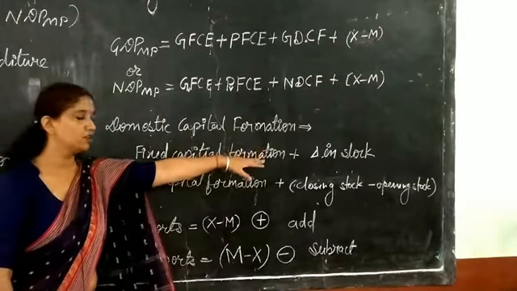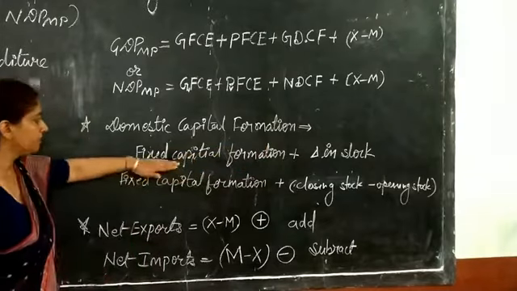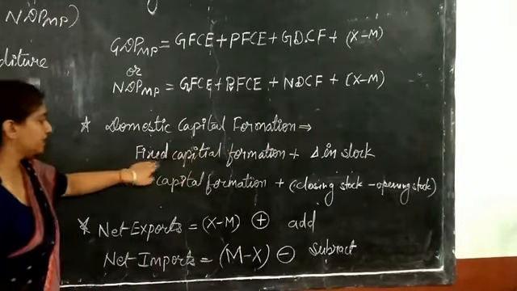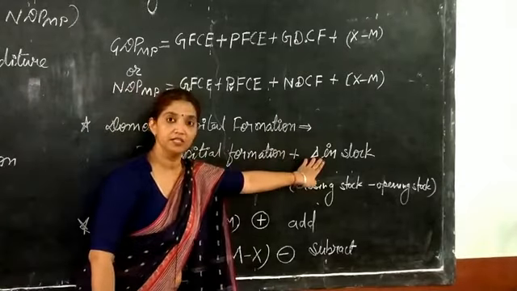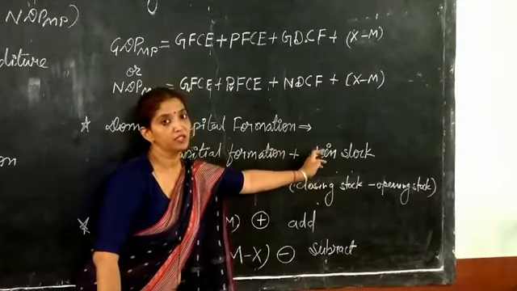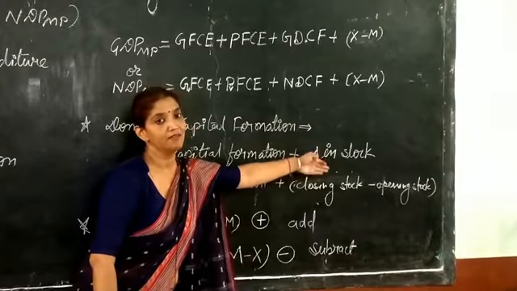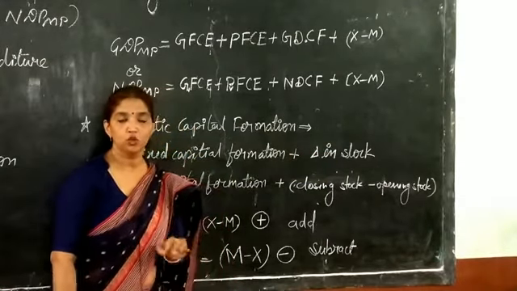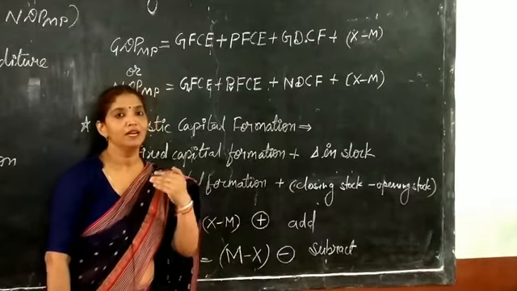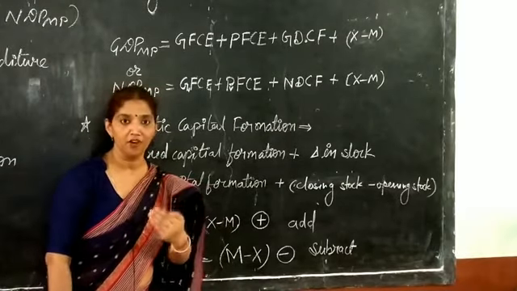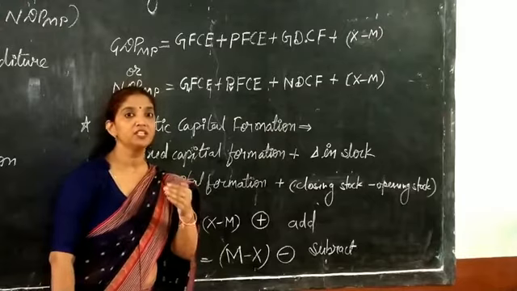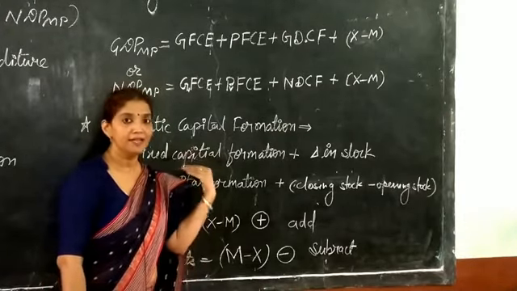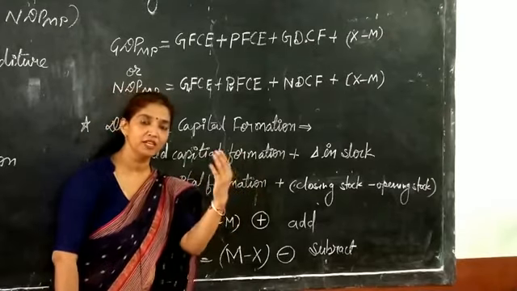If the change in stock is given, in that condition we have to add both these terms, fixed capital formation plus change in stock. And if change in stock is not given, it will be considered as 0. So once again, fixed capital formation plus change in stock will give us the domestic capital formation in the economy.